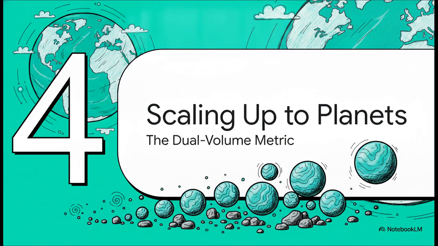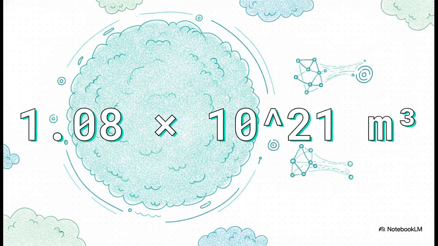Section 4. Scaling up to planets, the dual volume metric. Now let's transition from topological knots to macroscopic matter. What happens when we construct an aggregate as massive as the Earth? Take a look at this massive number. This represents the Earth's apparent volumetric exclusion. Think of this as the fluffy, classical, spatial boundary that dictates standard everyday interactions. It encompasses all the internal, unstrained space of the atomic lattice.